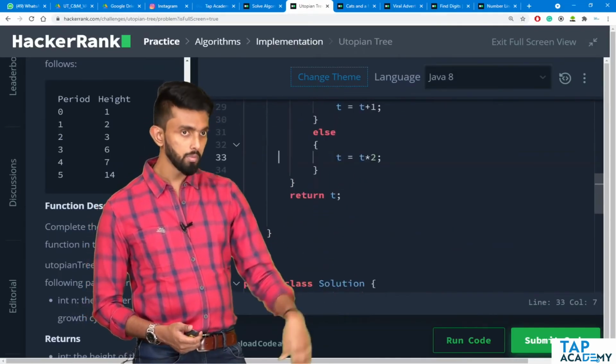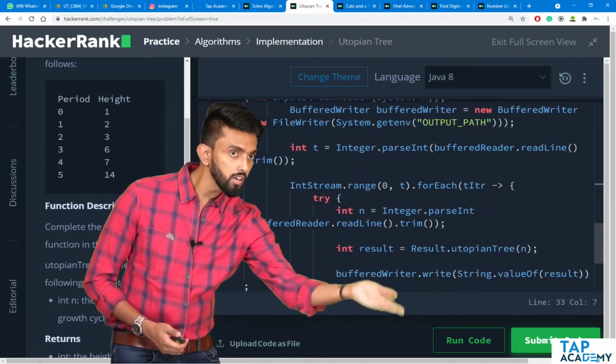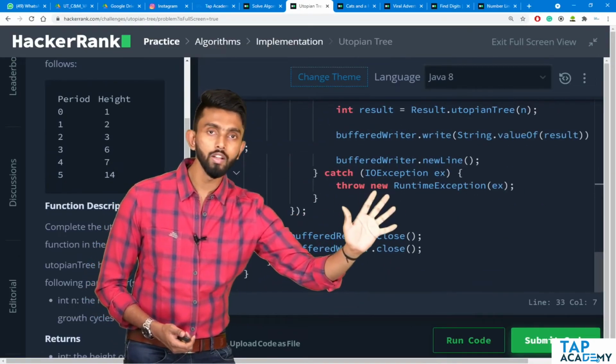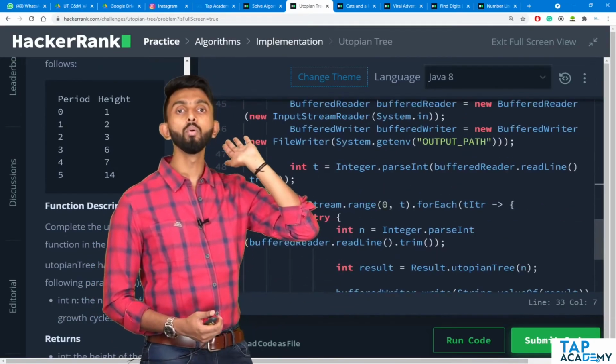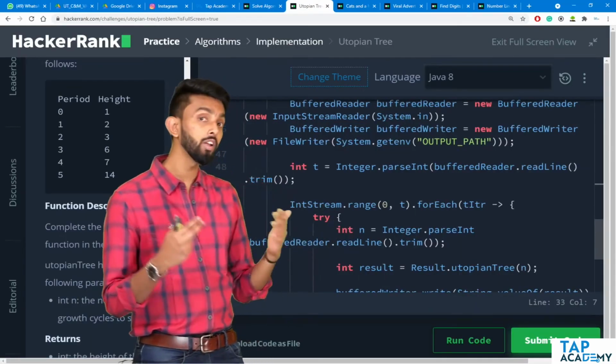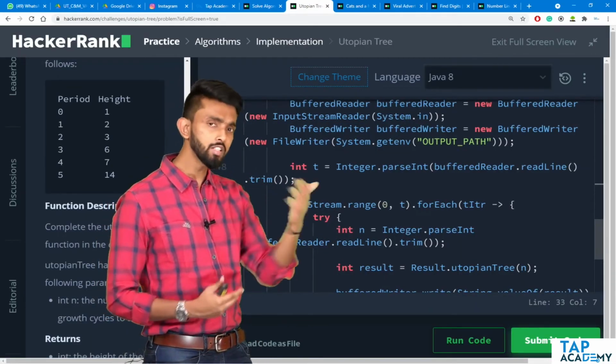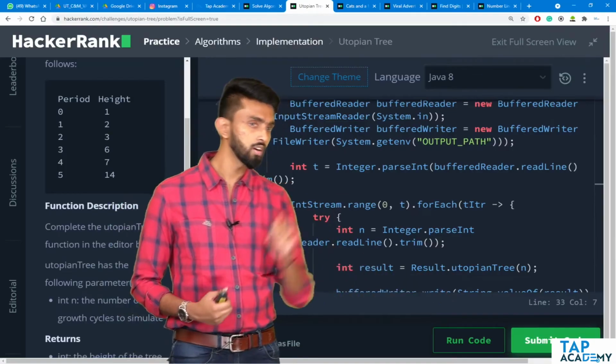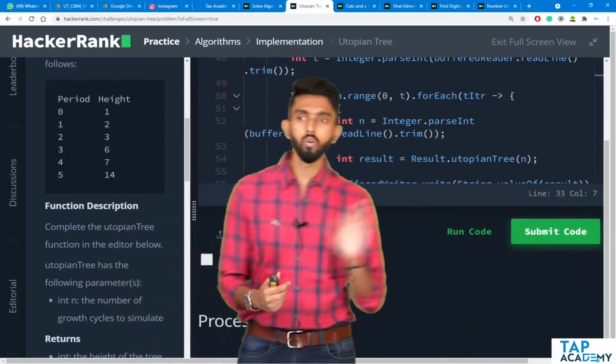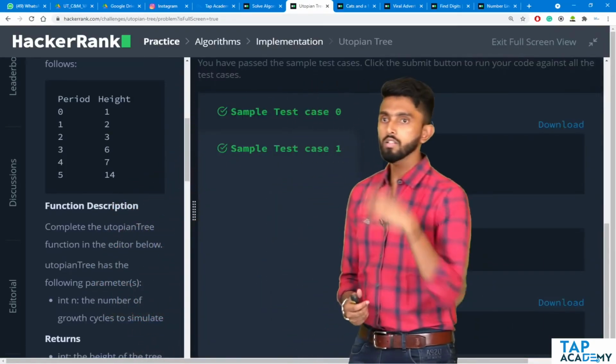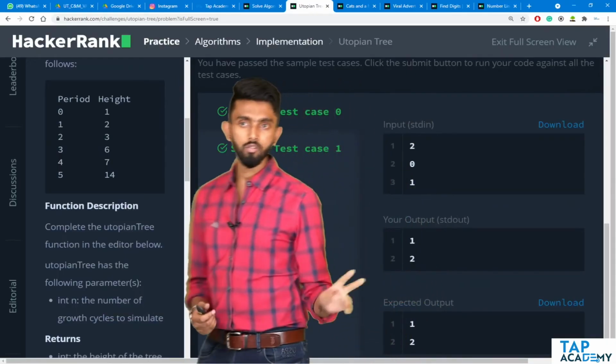Rest, giving input and so on, HackerRank has already done it. They have written the code. You don't have to do anything. Automatically it will pass input to you. It will give you different values of n. They are called test cases. Let's see whether the test cases pass. I'll click on run code. 2 test cases, both have passed.